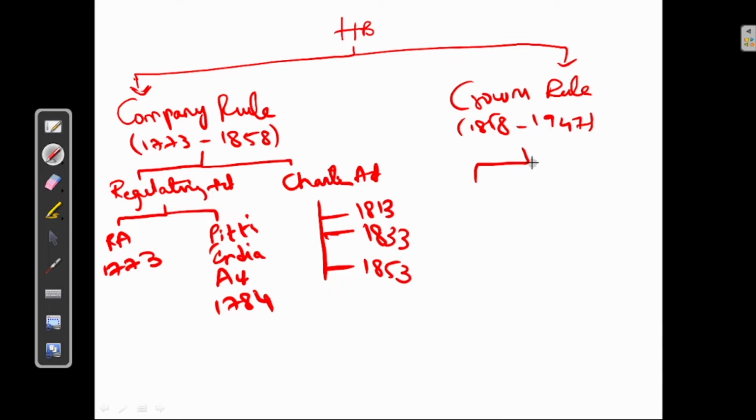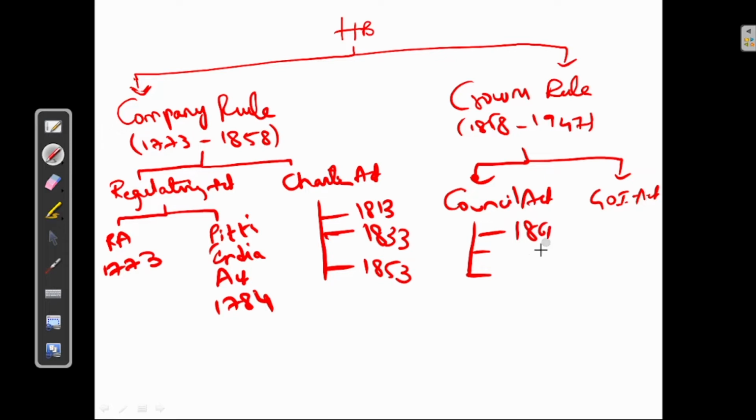Crown's Rule is also divided into two: Council Act and Government of India Act. Under this, Council Act of 1861, Council Act of 1892, Council Act of 1909. Again, Government of India Act of 1858, Government of India Act of 1919, Government of India Act of 1935.